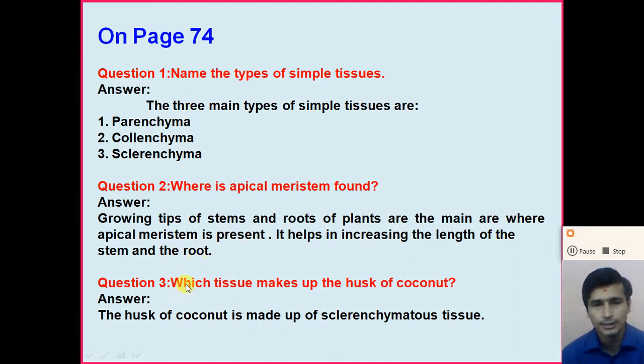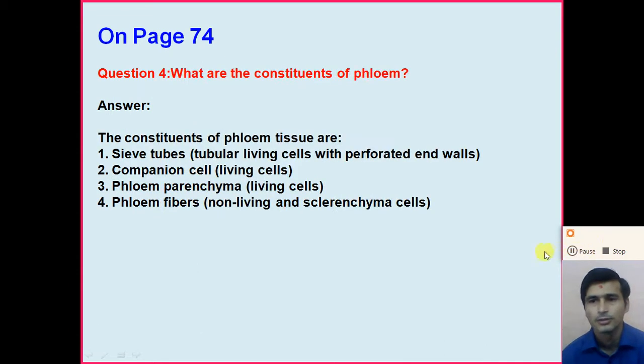Question number 3: Which tissue makes up the husk of the coconut? The husk of the coconut is made of sclerenchymatous tissue. Sclerenchymatous tissue is present in the husk of the coconut. The next question is question number 4: What are the constituents of the phloem? The constituents of the phloem tissue are sieve tubes, that is, tubular living cells with perforated end walls.